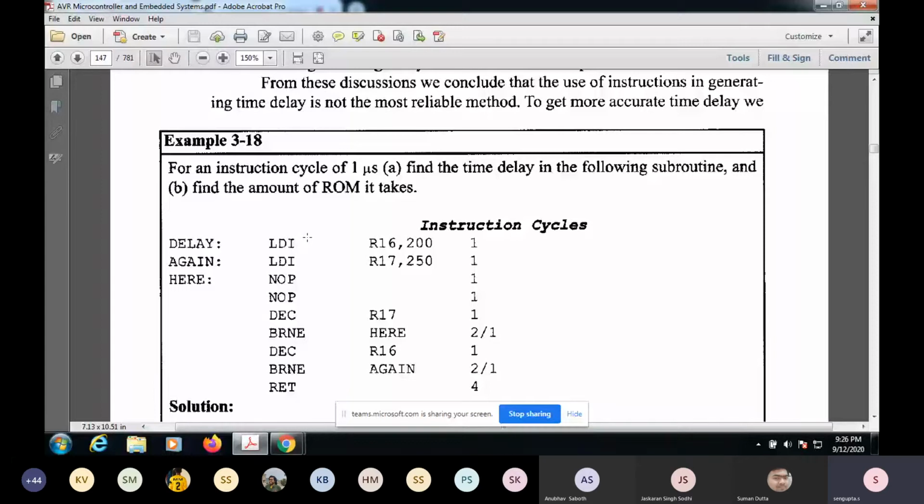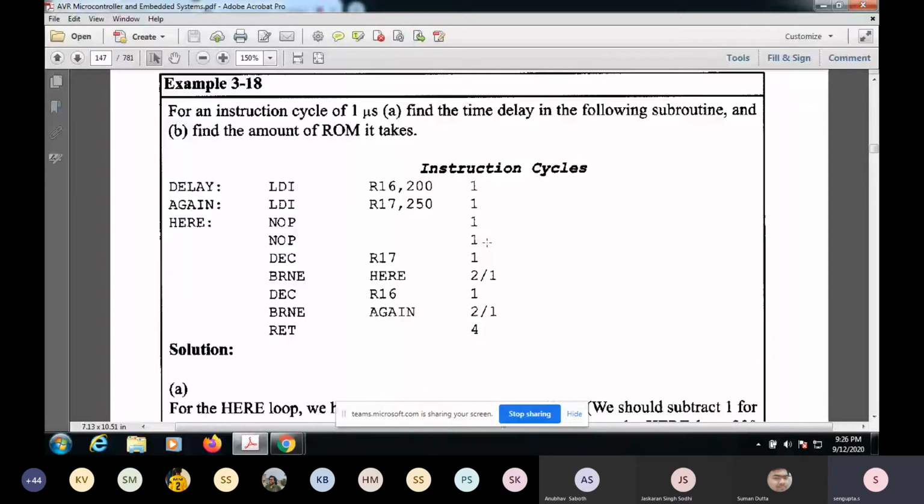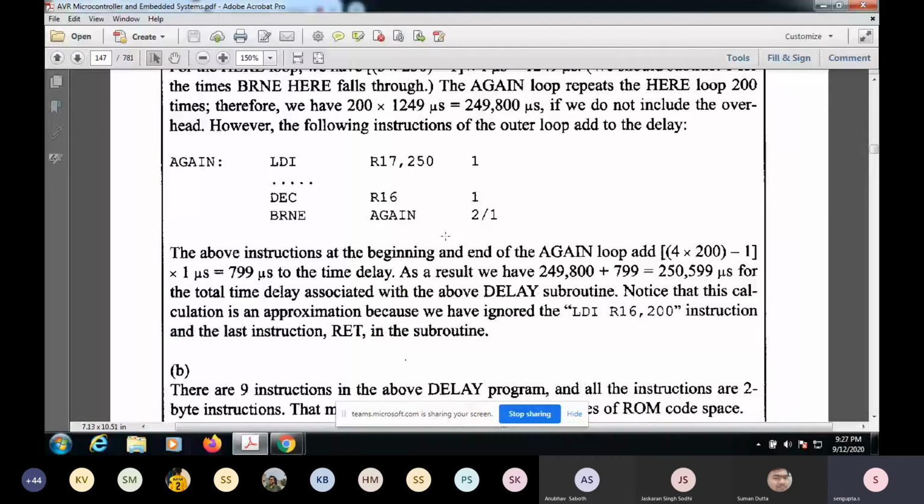This will give you the accurate value of the delay, because you can trust this value of the instruction cycle. For a 1 megahertz clock, it will be 1 microsecond. So you can even generate an accurate delay from this, even though it looks very simple.